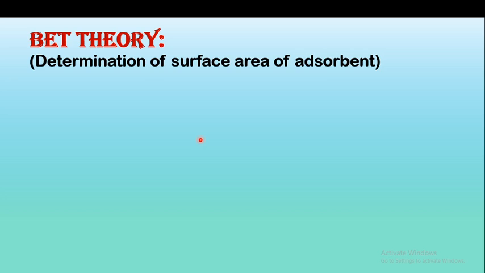So, in this lecture, we will study the BET theory, that is BET isotherm, and in that we will study the determination of surface area of the adsorbent. Means from the BET theory we will determine the surface area of the adsorbent. So we will study the BET theory.